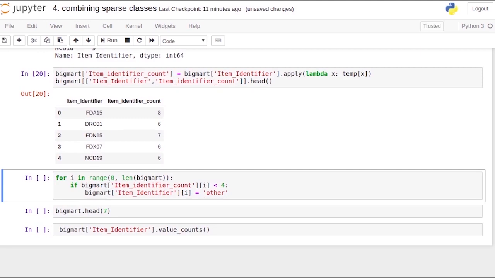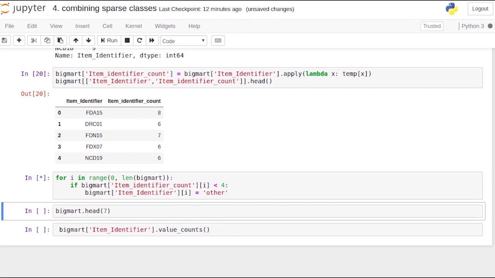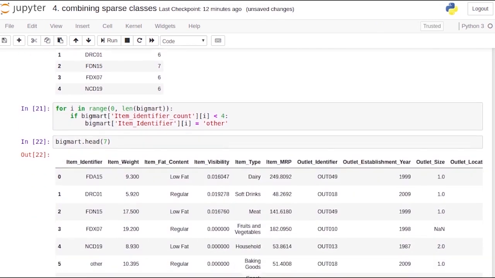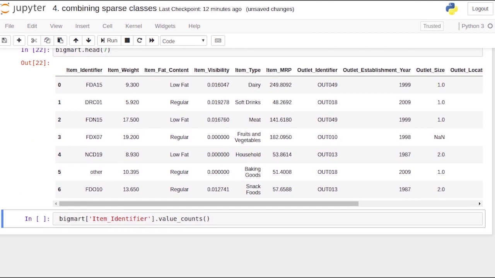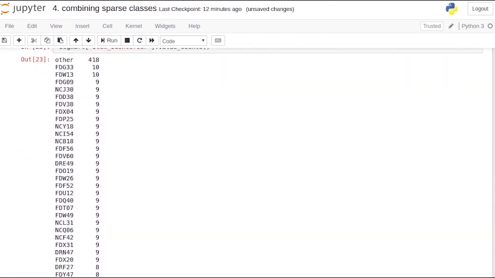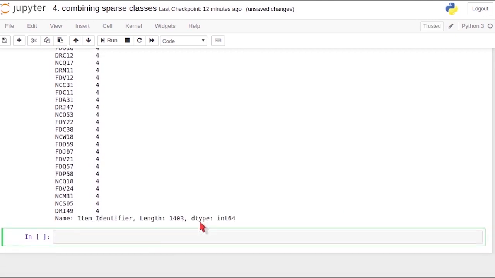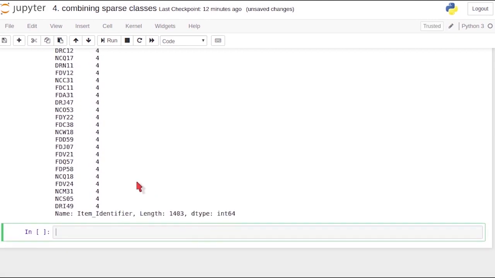And finally, we want to combine the sparse classes. For all the categories which have frequency less than 4, I've replaced the category with other. So let me run this for loop. It might take a couple of moments. Let's just wait for this to run. Alright. Now let's look at the first 7 rows. Perfect. Now when we look at the value counts, we'll see that the least value is 4. So the 1 and 2 values we saw earlier have now been combined.